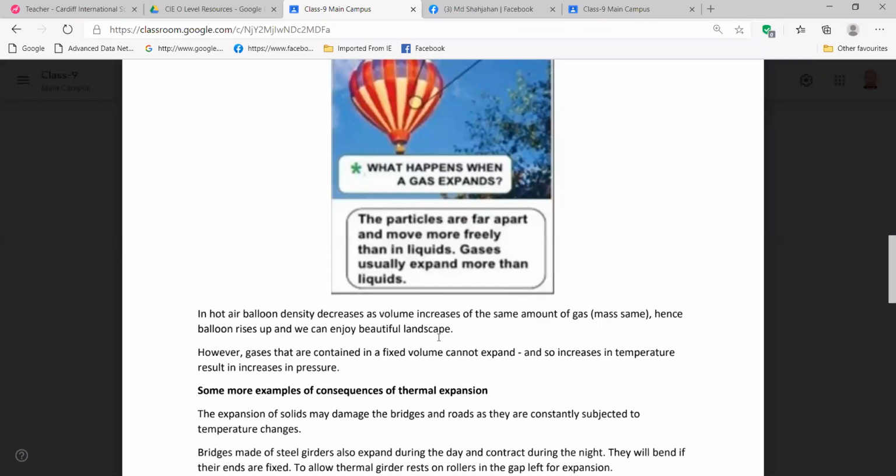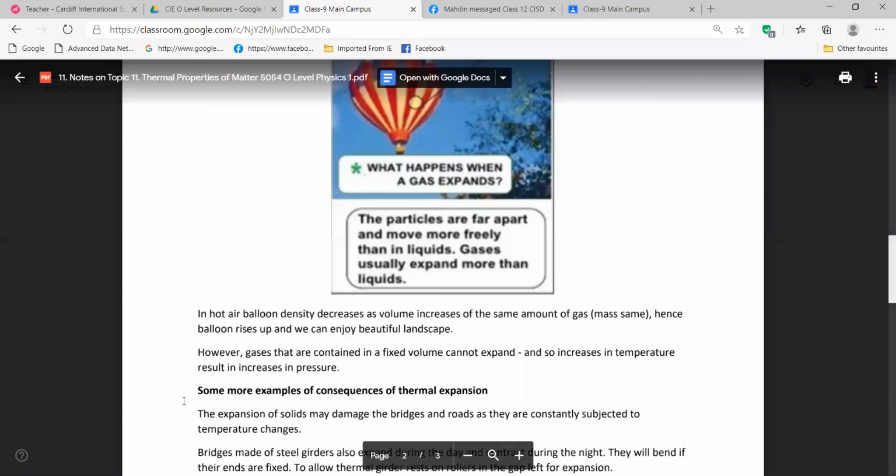In balloons, we are using helium gas mainly. Even if we are not using helium gas, we can use only air also, right? The air particles are also inside it. If the air inside is expanding, the outside air is still with the same density, but the inside air is becoming less dense, so it will float. Is it clear now? Yes, sir.